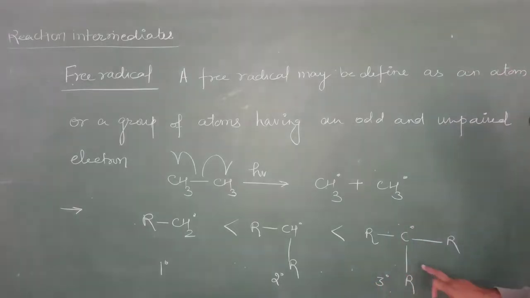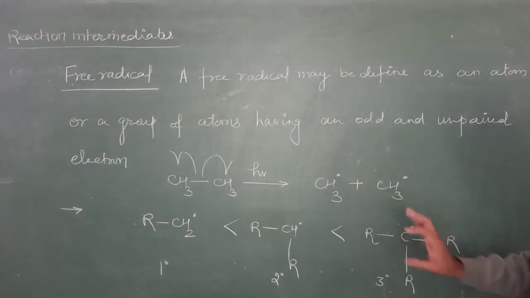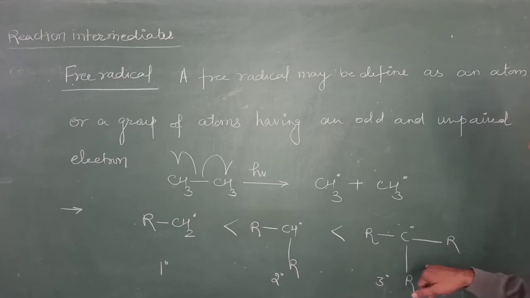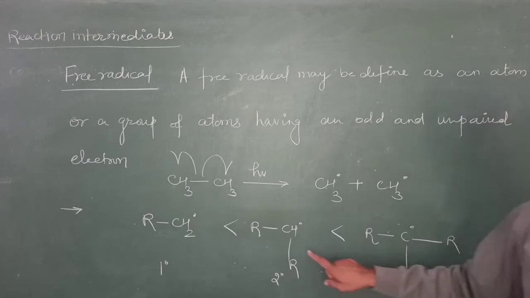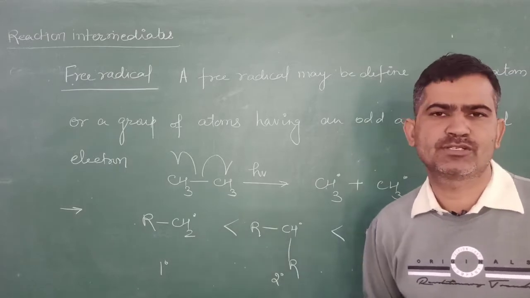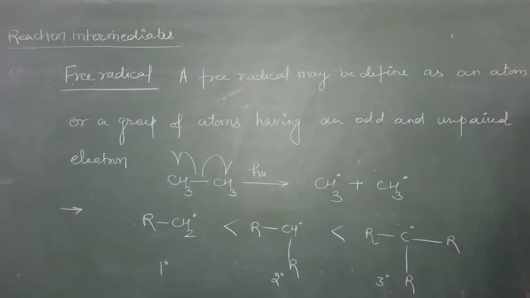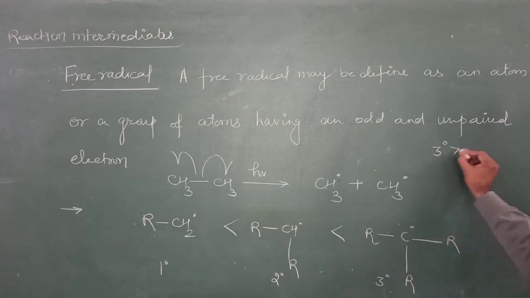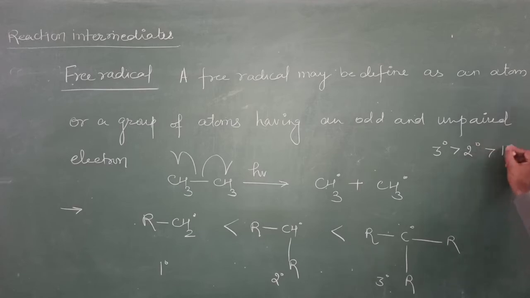The more alkyl groups there are, the more hyperconjugative structures there will be. There are 9 hyperconjugative structures possible here, 6 here, and only 3 here. On the basis of hyperconjugation we can explain their stability. So that's why tertiary is more stable than secondary, which is more stable than primary. This is the stability order of the free radical.